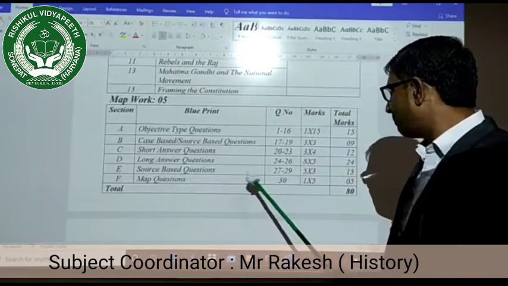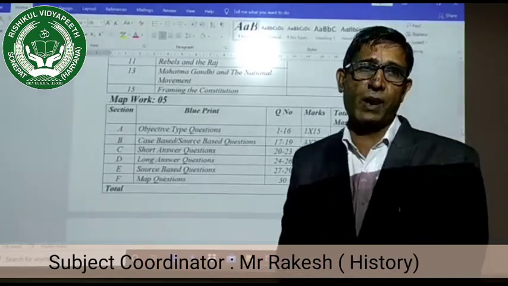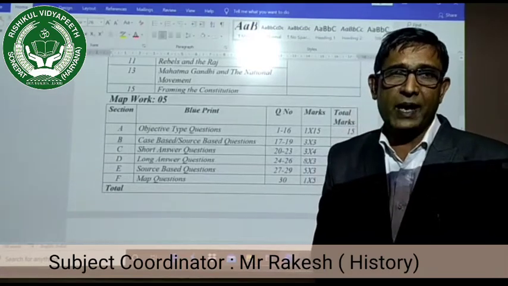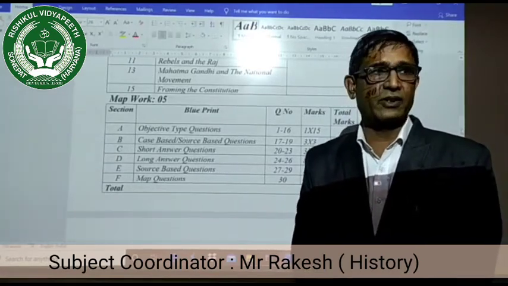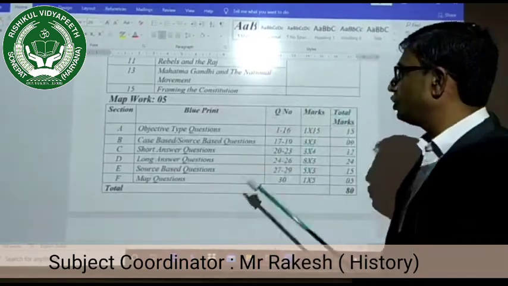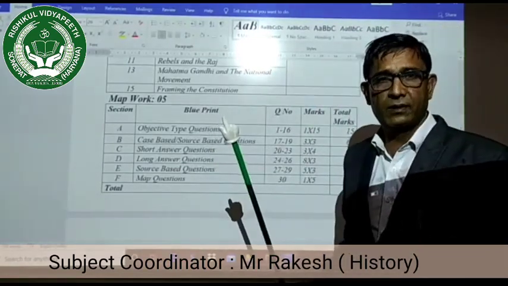And then it is the map question, it is for 5 marks. 2 types of maps will be given to you. 2 marks for locating and 3 marks for identifying. This way, this is the distribution of the 12th history paper.